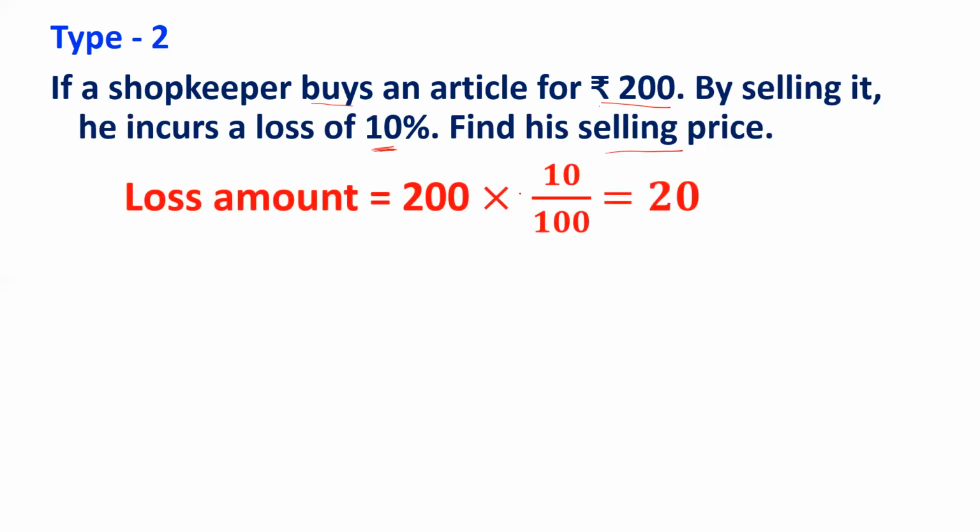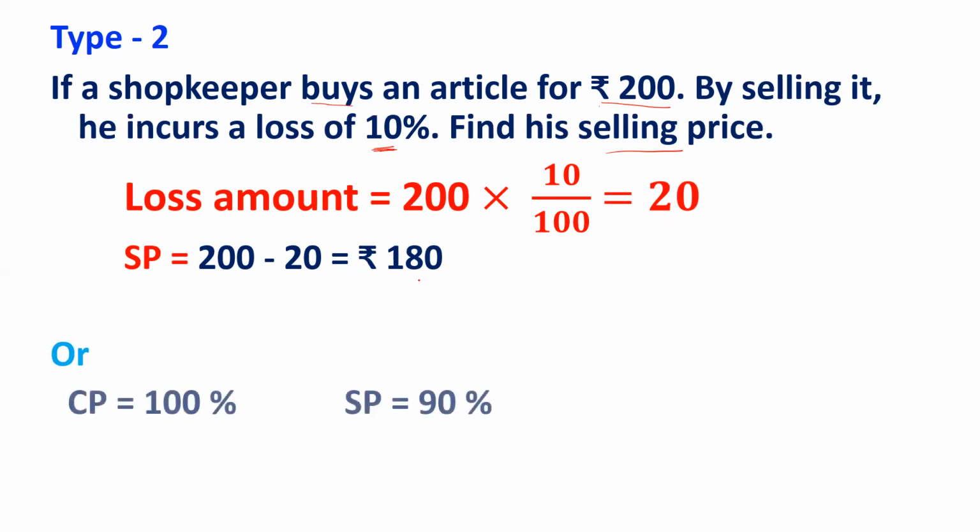Loss amount is 10% of 200, that is 20 rupees. And selling price is 200 minus 20, which is equal to 180 rupees. We are getting 180 rupees as the selling price. This is the general method.